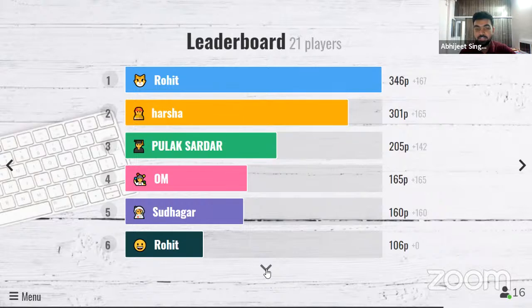So he was the first. It was his first question, he did it correctly, and he got 165 points directly from 0 points. Okay, and he got the 4th position. So you can see how quickly the points table, the leaderboard, changes as you answer correctly. See here, Sudagar has also done it correctly.